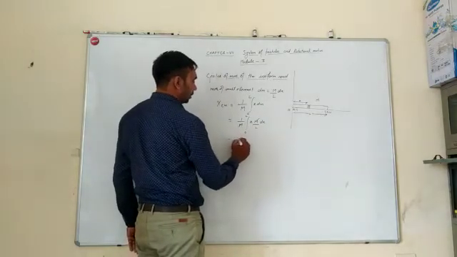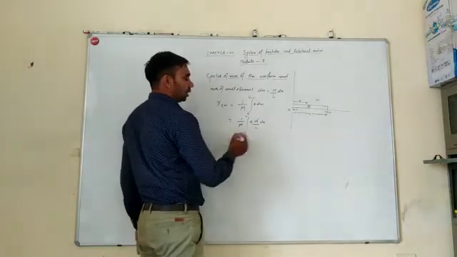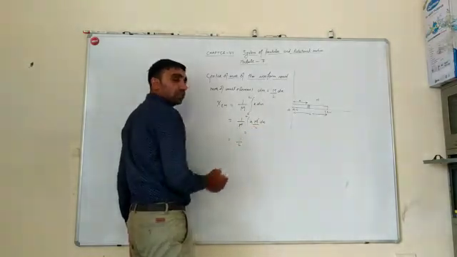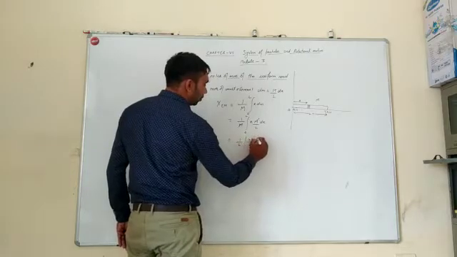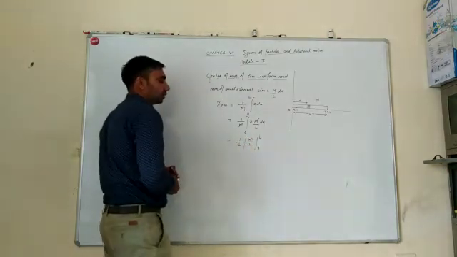Now 1 by L is common, and the integration of x with respect to dx gives x square divided by 2, from 0 to L.